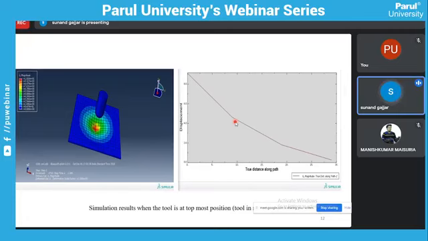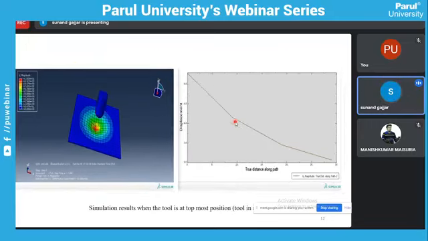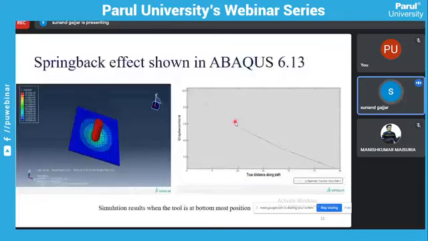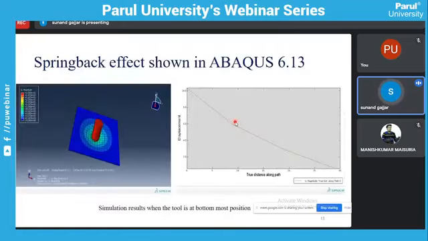Both geometries, or both paths of the part, are different when the tool is at the bottommost position and at the topmost position. One reason is written here: springback effect after unloading. The second is after unloading the forming tool. If we unload the forming tool, the springback effect will be observed in this Abaqus software.